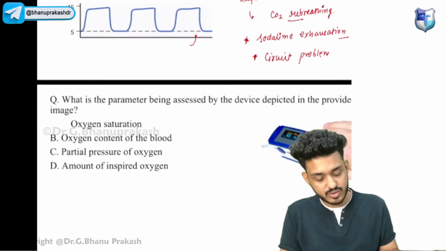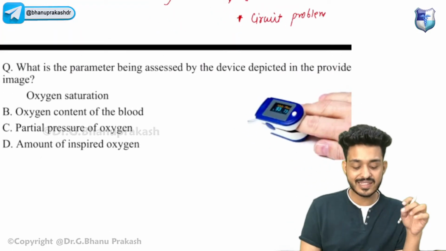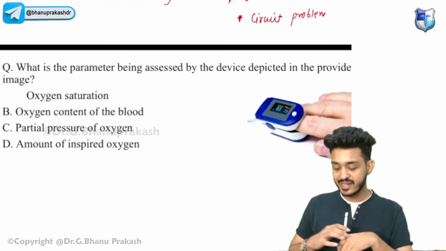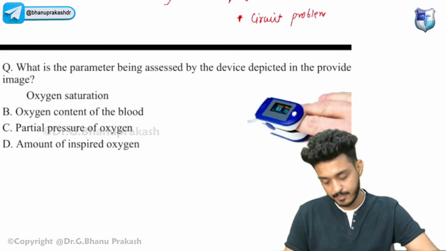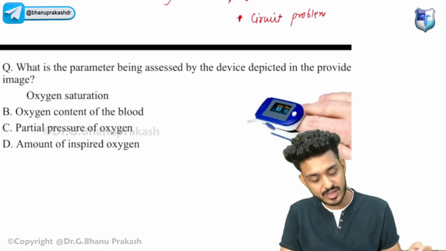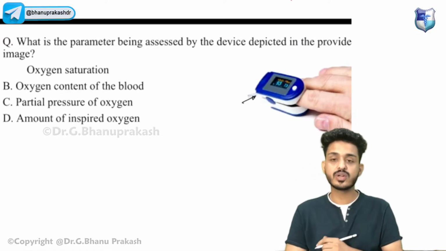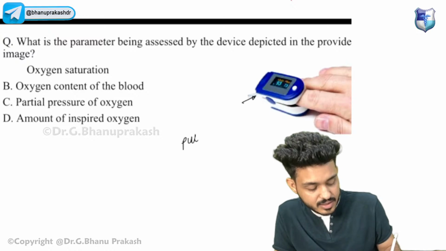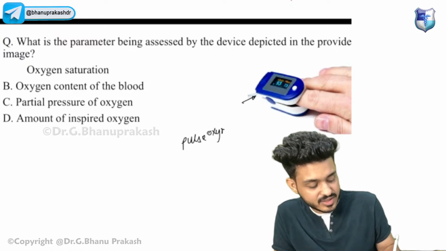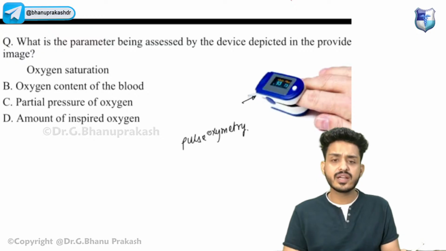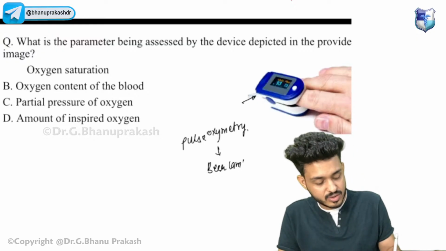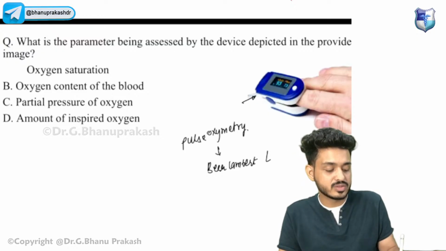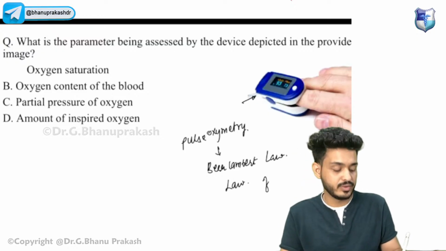Now try to solve this one. What is the parameter being assessed by the device depicted in the provided image? What is this device? Tell me, Bachu, what is this? This is your pulse oximetry that you have seen in COVID-19 also. This is based on which law? Beer-Lambert's law, or law of plethysmography.